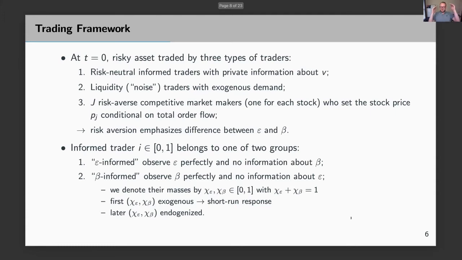We have three types of traders. There's a continuum of risk-neutral informed traders. They have private information about different components of the asset cash flow. I'm going to talk about that in the second half of the slide. Then liquidity traders with exogenous demand, and a competitive market maker for each stock. Importantly, we're going to assume that the market maker is risk averse, and that risk aversion is really important because it emphasizes the difference that I explained on the previous slide, that beta information also impacts the variance. I'm going to come back to this point in a second.